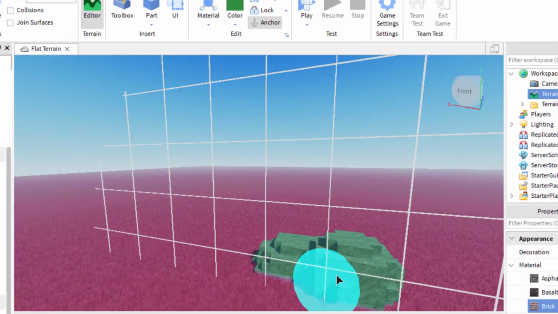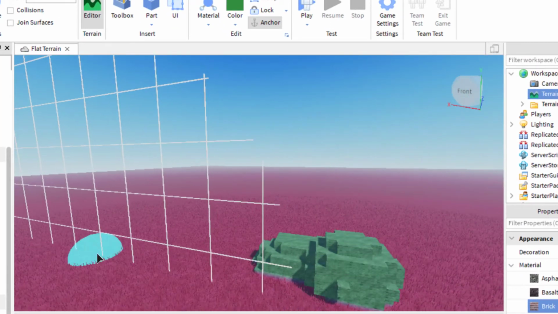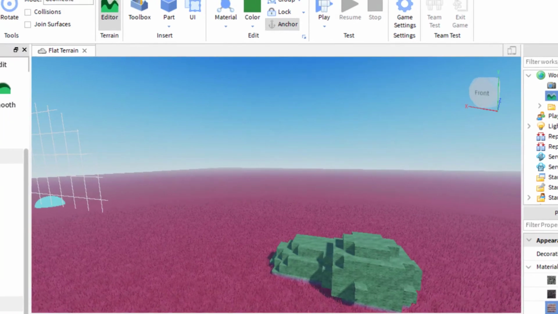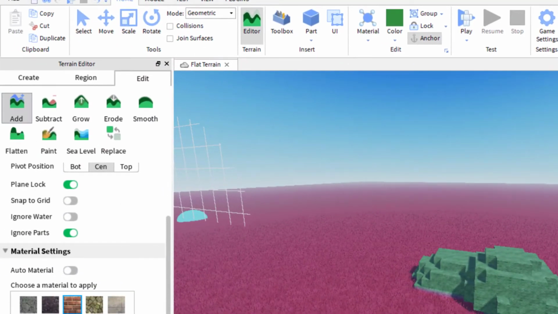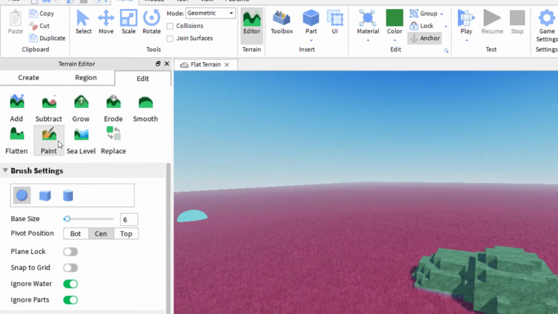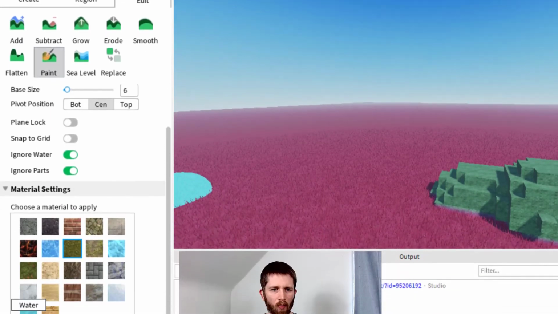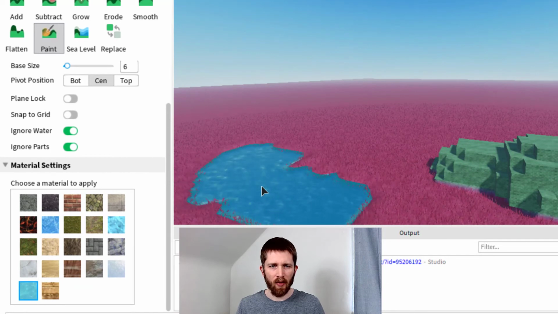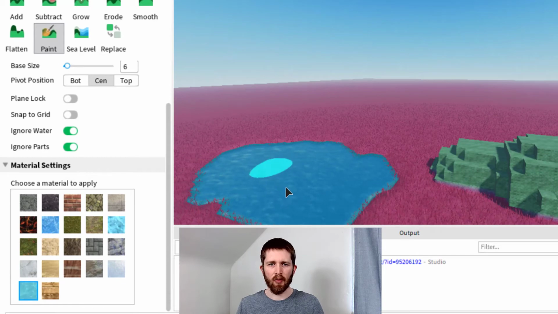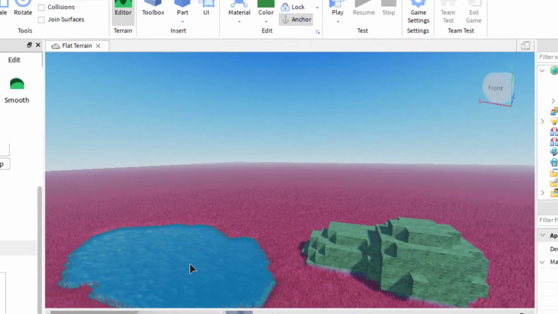And then one last one that a lot of people like to change in their games is water. So let's go ahead and add some water to the game. And so again, to do that, you go to Terrain Editor, Edit, and then you can go ahead and click Add. You can also click on Paint too. Let's say you don't want to add, like a mound like that. You just want to change the flat part of the terrain. You can just press Paint, and then I'm going to paint this with water. And so now I'm just going to paint, and now I've got water that is being painted. And again, you can change your brush size and all those kinds of things if you want to get different kind of nuances to this. And so now I've got blue water.